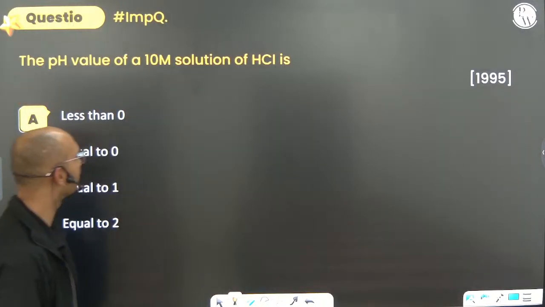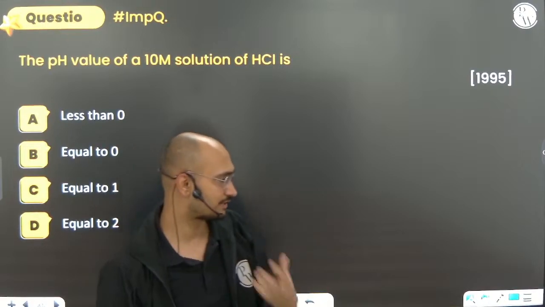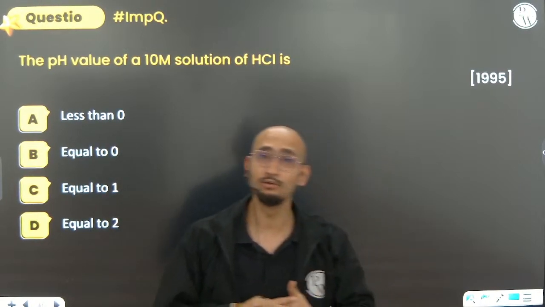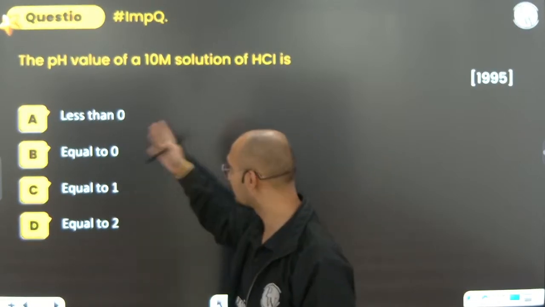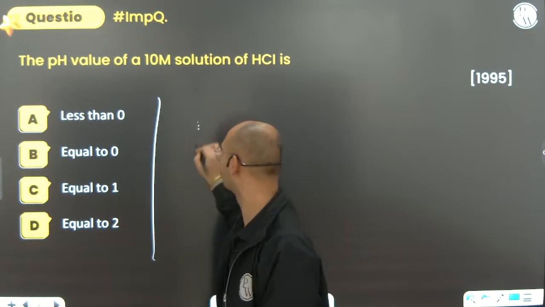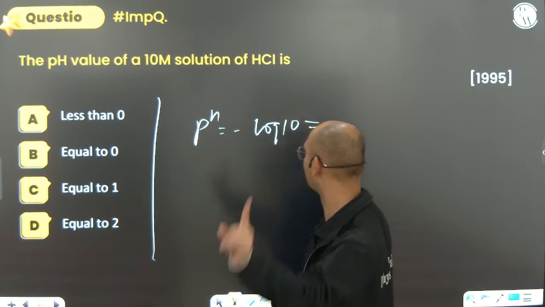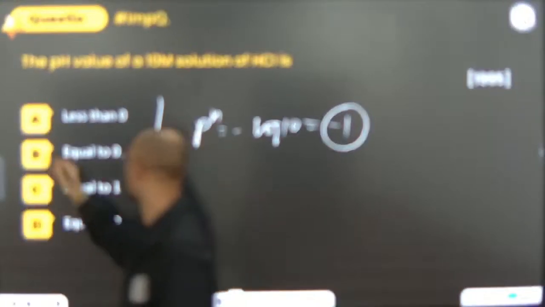The pH value of 10 molar solution of HCl. We know that Sorensen gave the pH scale only for dilute solutions, not for very concentrated ones, and this is a very concentrated solution. Once a very concentrated solution comes, pH becomes negative, because it will be negative log of 10, and the value of log 10 is 1. So that will be minus 1, that is less than 0.